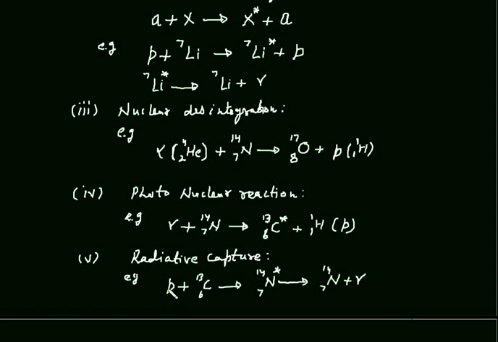In this reaction radiative capture, a particle is captured by a nuclei. This proton is captured by a carbon nuclei, and we get nitrogen at excited state. When this nitrogen comes to ground state, it radiates gamma radiation. Okay, so means radiations are radiated by capturing of a particle by target nuclei. So it is called radiative capture.